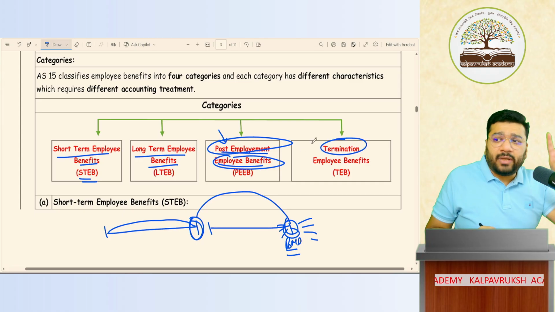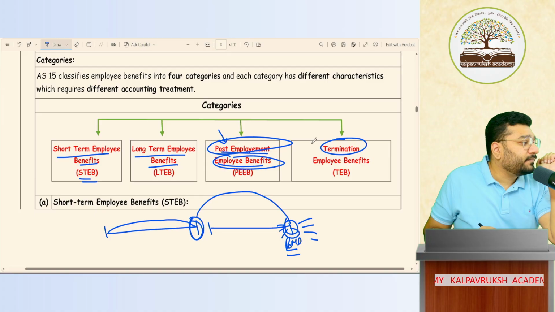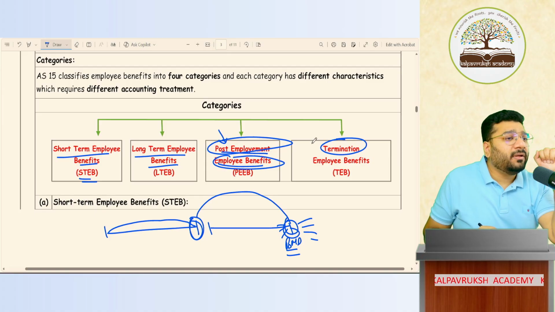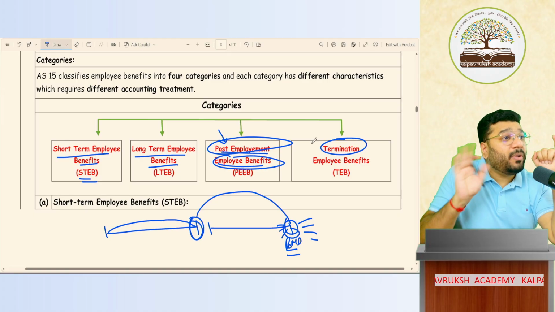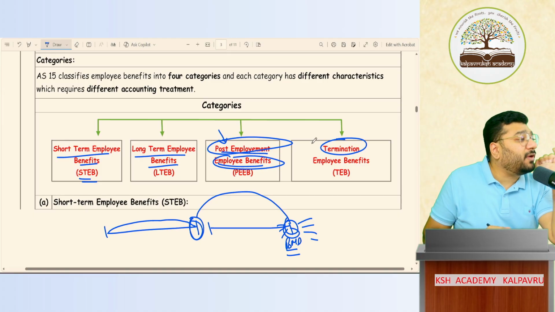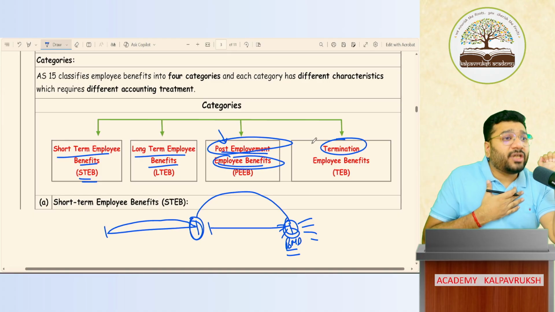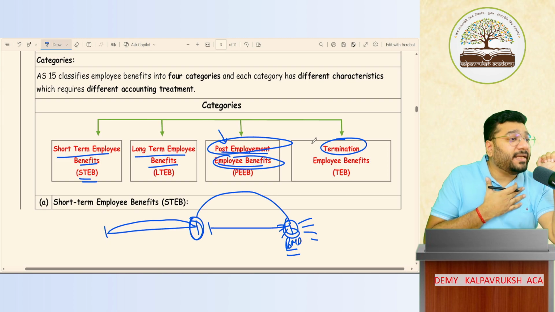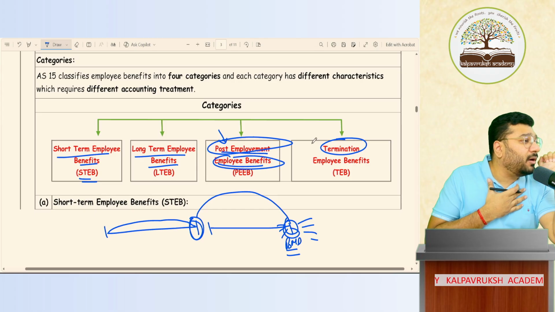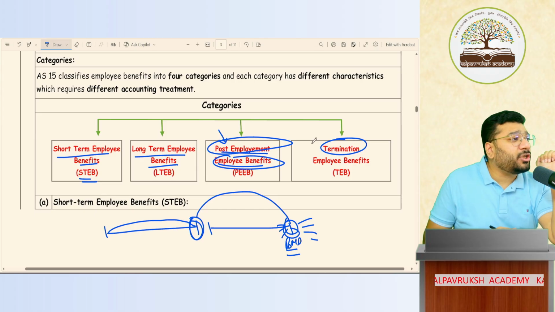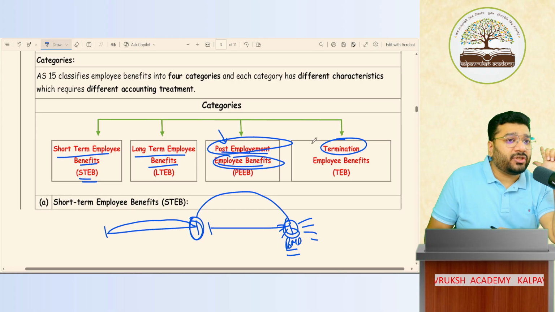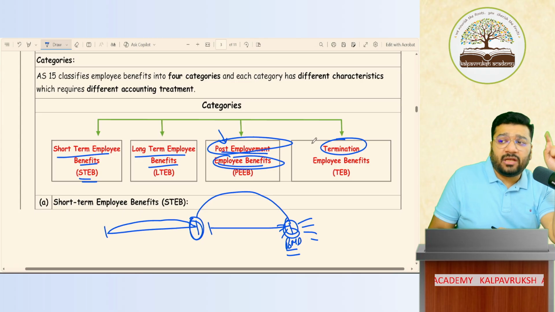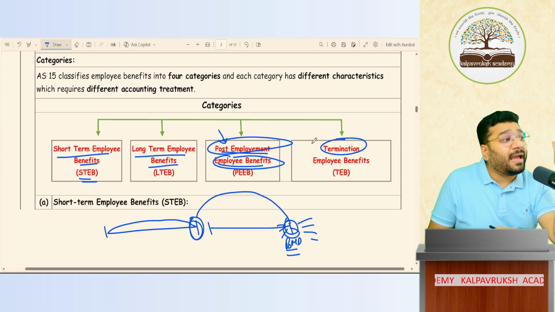Termination benefit. Two types of terminations are there. What are they? One is retrenchment. Retrenchment means we are removing the employee, not because of disciplinary issues. We are removing them because of our restructuring model, because of our internal business issues. Got it? In that case, we pay a compensation called retrenchment compensation. Okay, not okay? The other one is voluntary retirement compensation, which is paid because of the voluntary retirement scheme.